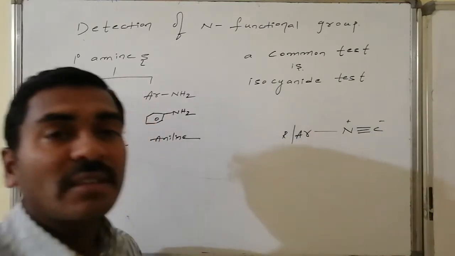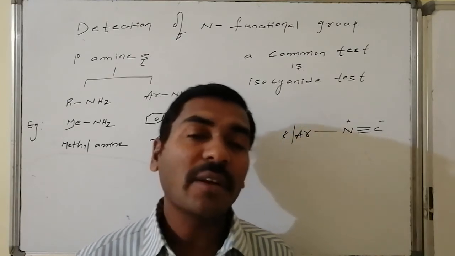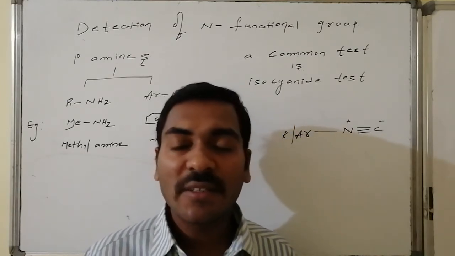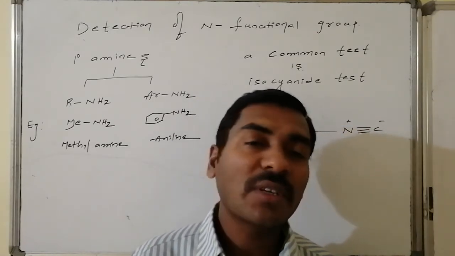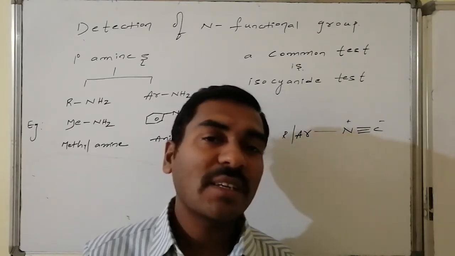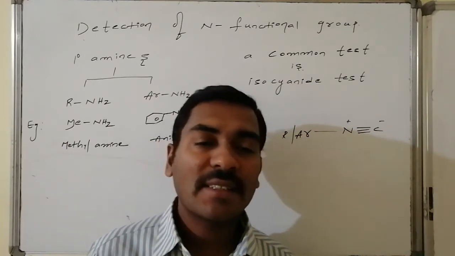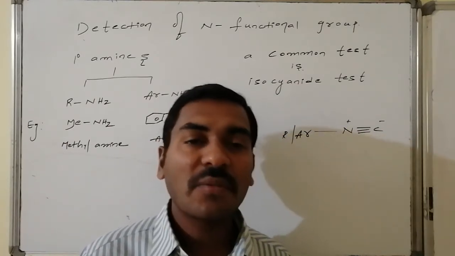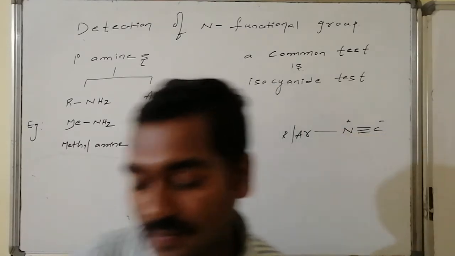Such kind of nitrogen connectivity with carbon occurs at the terminal. Such functional group is said to be the isomer of the cyanide functional group, known as isocyanate functional group. The isocyanates are very foul smelling gases. The foul smelling gas formation indicates the presence of either aliphatic primary amines or the aromatic primary amines.